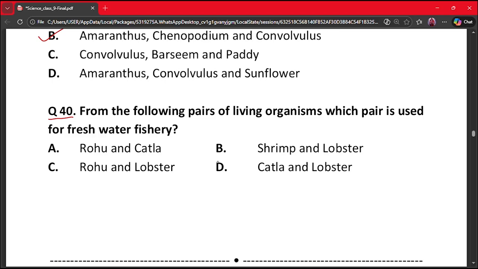From the following pairs of living organisms, which pair is used for freshwater fishery? A. Rohu and Catla, B. Shrimp and lobster, C. Rohu and lobster, D. Catla and lobster. The correct answer is Rohu and Catla. So students, that completes sample paper 2. Revise these numericals once and you will be fully confident, and all the best for your exams.